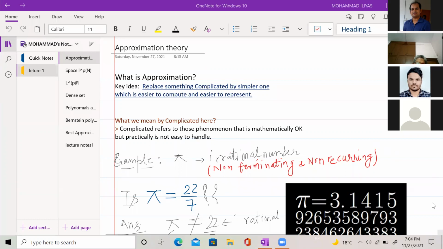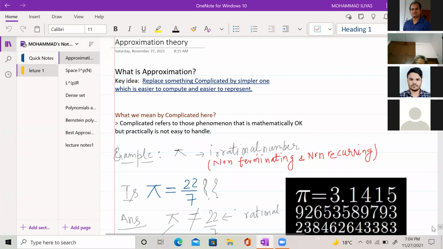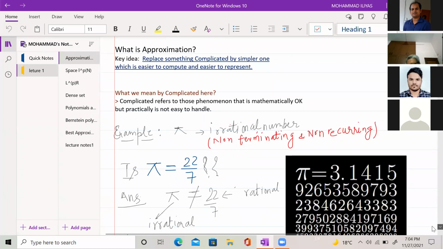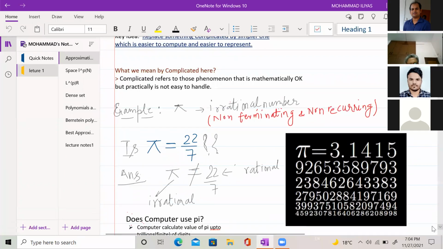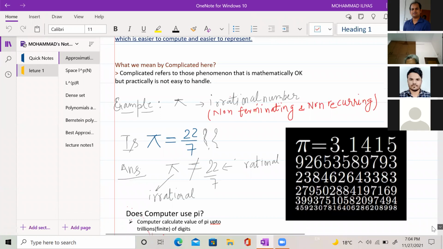For example, from school mathematics we know about pi. What we used to do is write pi is equal to 22 by 7. Is it okay? But is pi equal to 22 by 7? This is not okay, because pi is an irrational number and 22 by 7 is a rational number. Irrational numbers are those numbers which are non-terminating and non-recurring.